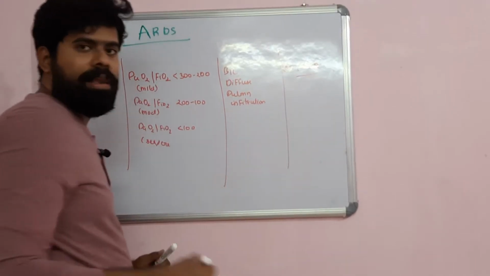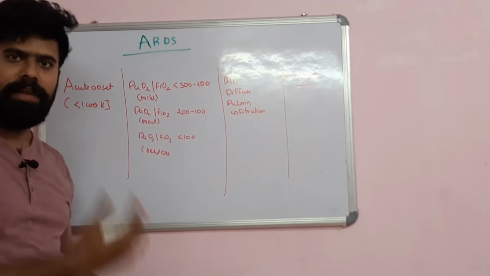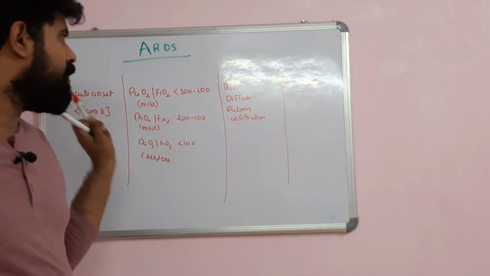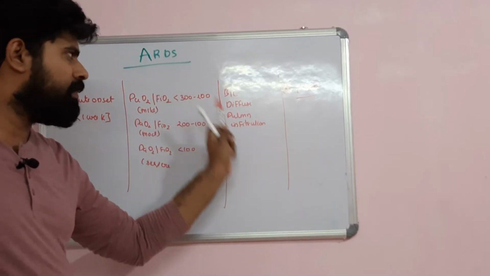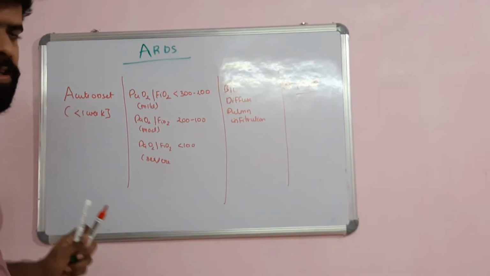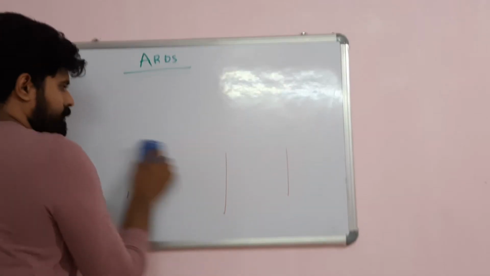This means a normal left atrial pressure, which means there is no involvement of the left atrium. So this is the definition: an acute onset, PaO2 FiO2 less than 300 with a bilateral diffuse infiltration on a chest X-ray, with a normal pulmonary capillary wedge pressure on a 2D echo. So this is how we can define an ARDS.